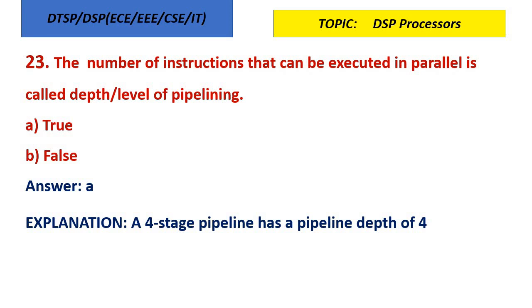Next question. The number of instructions that can be executed in parallel is called depth or level of pipelining. The number of instructions that can be executed in parallel is called what? Depth or level of pipelining. Is it true or false? Yes, it is true. For example, a 4-stage pipeline has a pipeline depth of 4. So 4 stages means the fetching stage, decoding stage, reading stage and executing stage. Suppose the processor takes 6 stages to execute, then the depth or level of pipelining is 6.